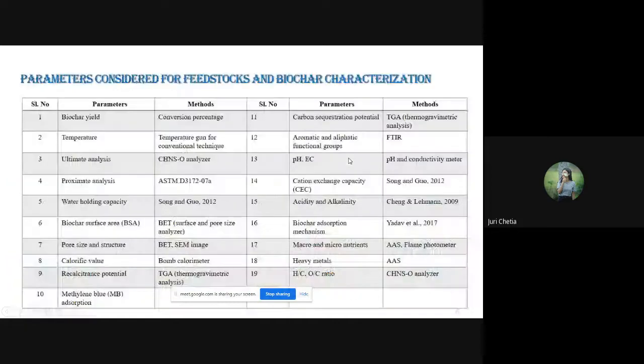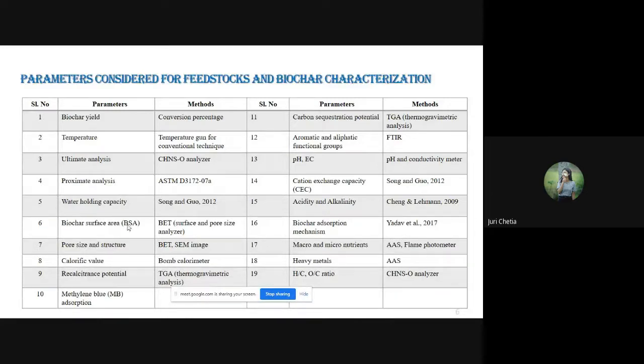Parameters considered for feedstock and biochar characterization are biochar yield, temperature, ultimate analysis, proximate analysis, water holding capacity, biochar surface area, pore size and structures, calorific value, recalcitrance potential, methylene blue adsorption, carbon sequestration potential, aromatic and aliphatic functional groups, pH, EC, cation exchange capacity, acidity and alkalinity, biochar adsorption mechanism, macro and micronutrients, heavy metals, and hydrogen-carbon and oxygen-carbon ratios.